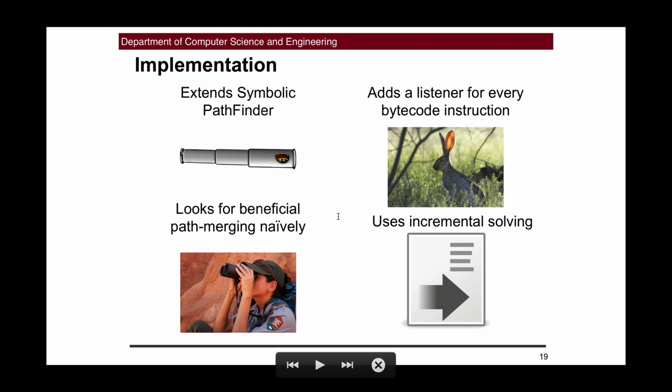Now, not all path merging is beneficial, and so Java Ranger has a naive algorithm which checks to see if the number of single path cases being explored for the region of code by using the summary is strictly less than the number of execution paths which would have been explored through that same region of code without path merging. And so this extremely naive algorithm helps Java Ranger avoid path merging in certain cases. And finally, Java Ranger uses the incremental solving mode because we found that incremental solving was helpful in making Java Ranger's performance better as compared to the non-incremental solving mode of SMT solvers.